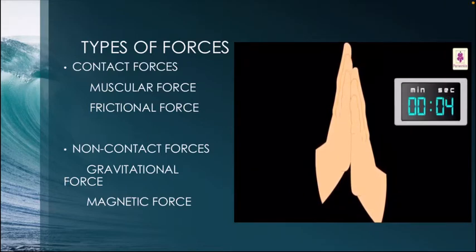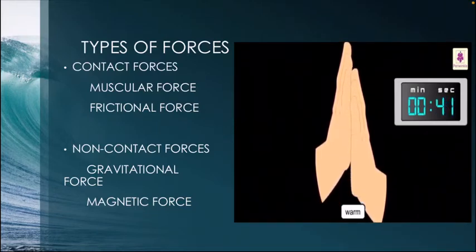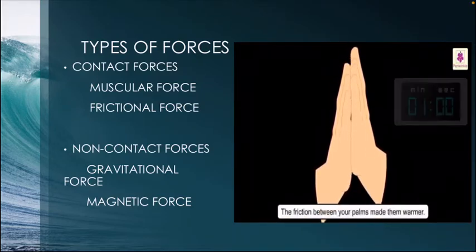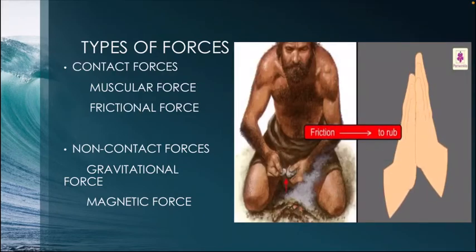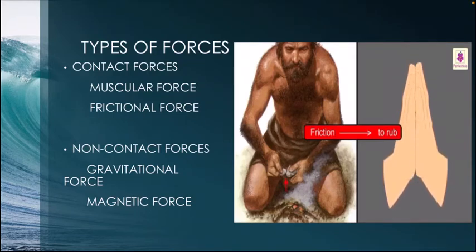When you rub both your hands for some seconds, you can feel warmth in your hands. This is because of the friction that you are creating between your palms. So the friction between the palms made them warmer. So the friction, what are you trying to do here? Yes, students, of course, you are rubbing against it.